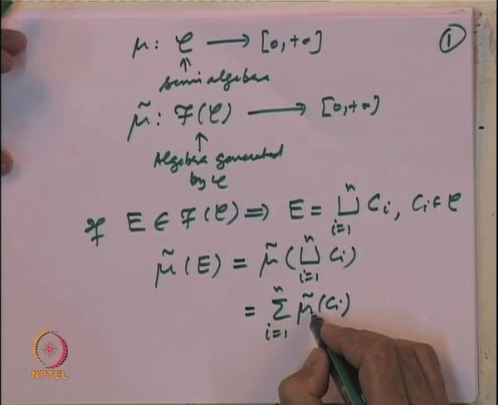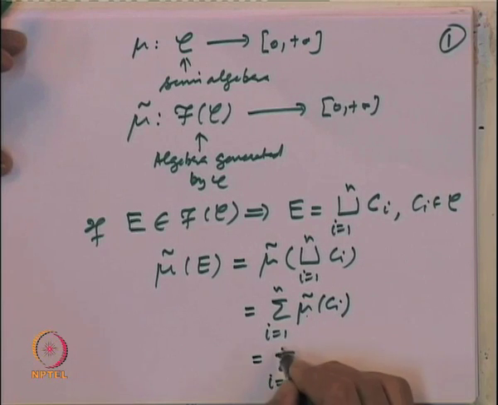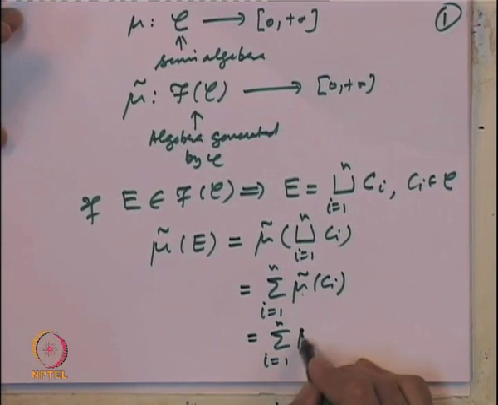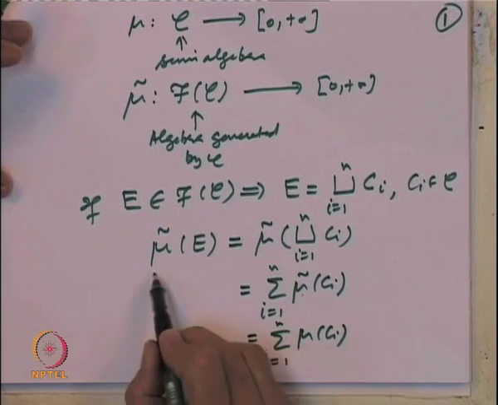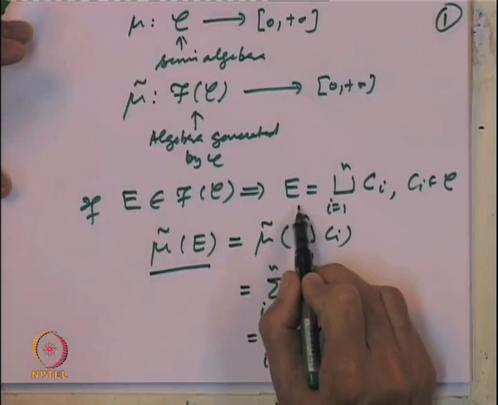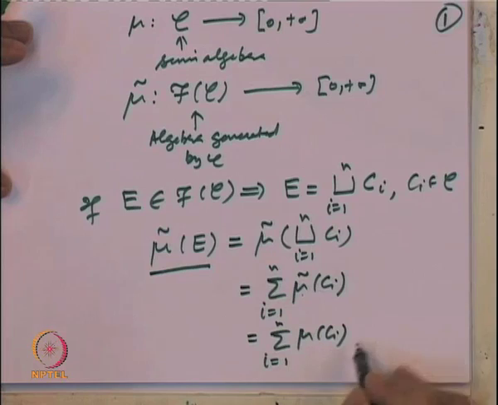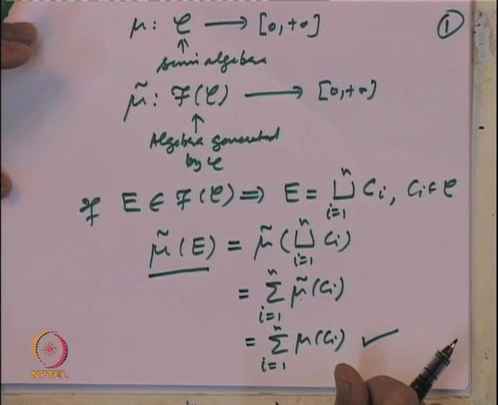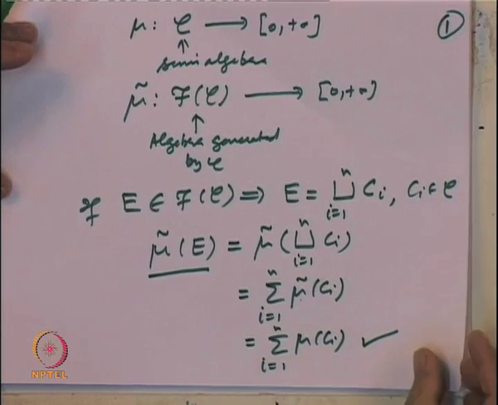But mu tilde is going to be an extension. So, that means mu tilde on C i's is the same as mu on C i's. So, this is the same as the sum from 1 to n of mu of C i. So, that actually fixes the definition of mu tilde of E. If E is a finite disjoint union of elements C i's, then mu tilde of E must be given by this, and that also shows the uniqueness of the definition of mu tilde. So, mu tilde should be defined by this, it is necessary, and we will show that actually this definition works also.